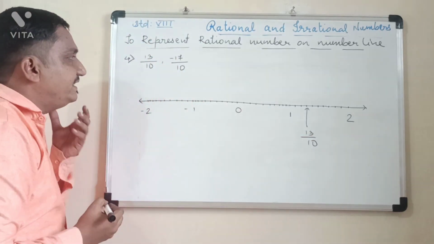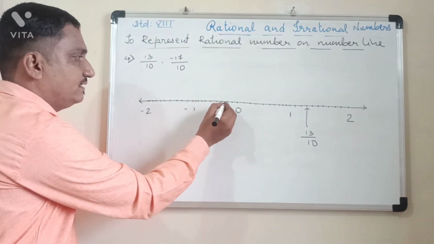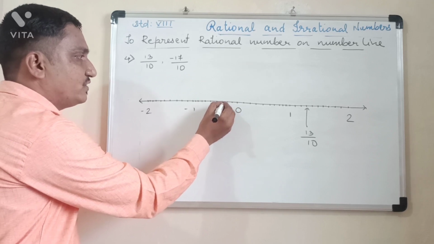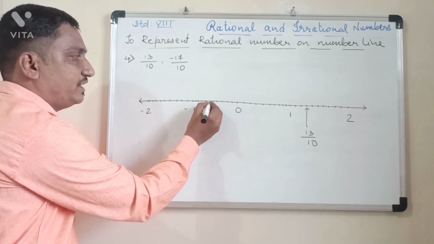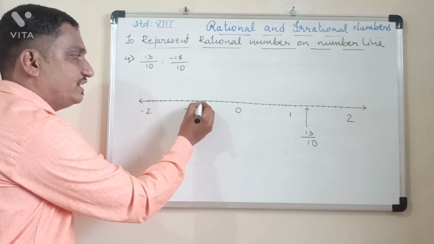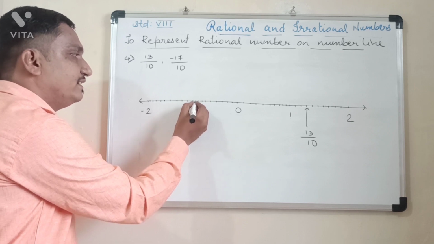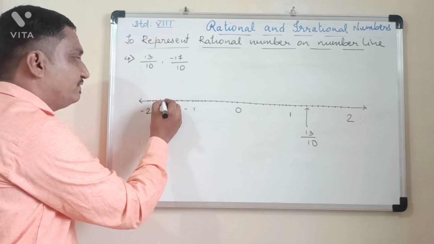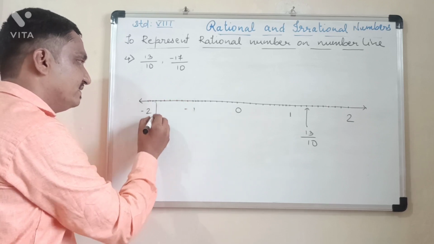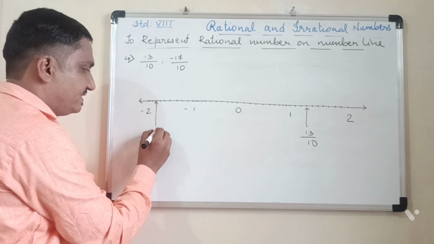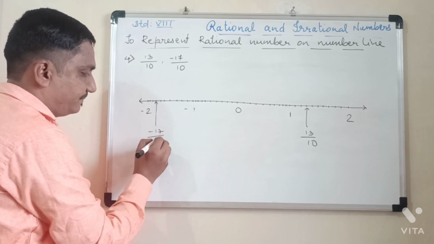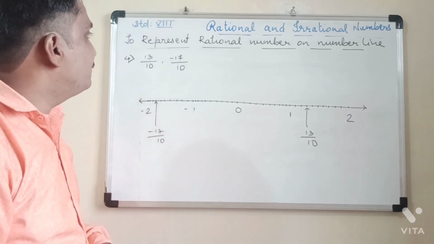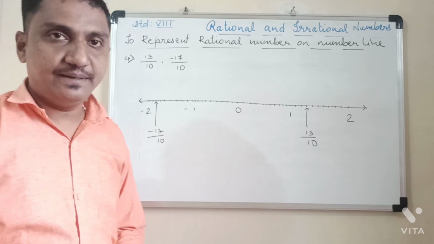And minus 17 upon 10. So this will be minus 1, minus 2, minus 3 upon 10, minus 4 upon 10, minus 5 upon 10, minus 6 upon 10, minus 7 upon 10, minus 8, minus 9, minus 10, minus 11, 12, 13, 14, 15, 16, 17. 17 is here. So this is minus 17 upon 10. So here we finish with practice set 1.3.